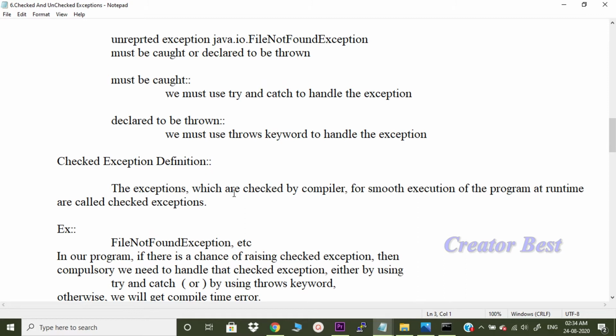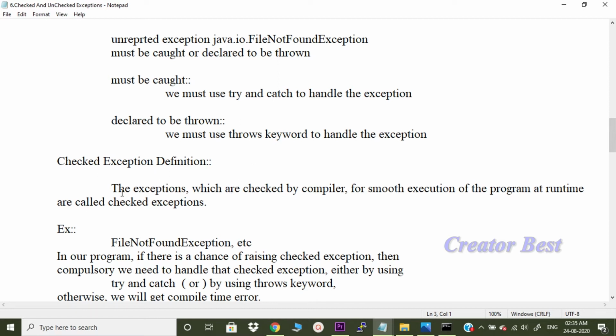The exceptions which are checked by the compiler for smooth execution of the program at runtime are called checked exceptions. So the compiler beforehand itself is checking whether there is handling code or not. If there isn't handling code, it will throw an error. It's better that you check the exception and handle it. Those kinds of exceptions are called checked exceptions.